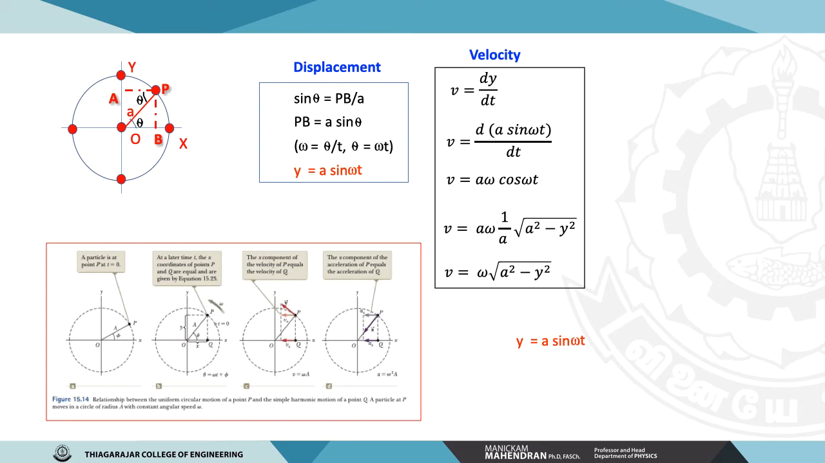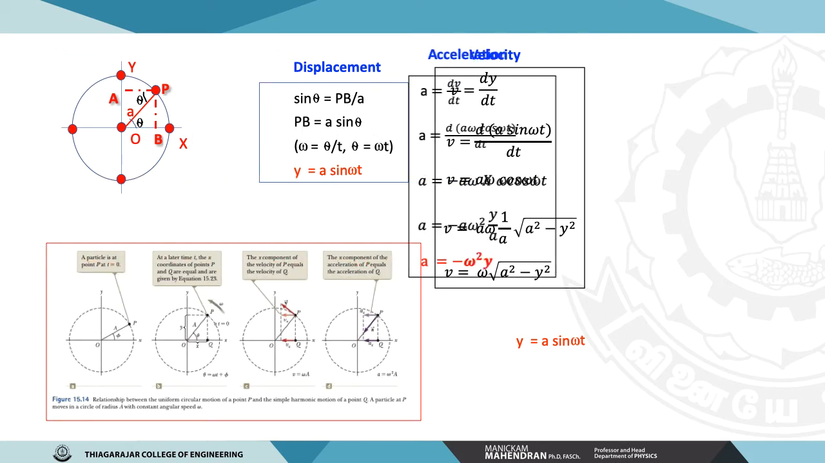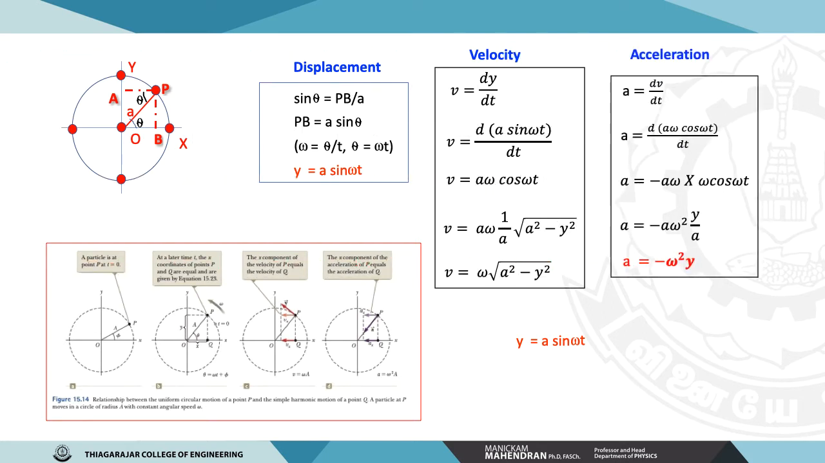Okay, now come back. To derive an expression for the velocity, you can use the trigonometric identity sine squared theta plus cos squared theta is equal to 1. Using this, you'll get the velocity expression, which is v is equal to omega times square root of a squared minus y squared. Then you can derive the expression for the acceleration, which is again the rate of change of velocity. Substitute, and you'll get a, the acceleration, is equal to minus omega squared y, where y is the displacement.